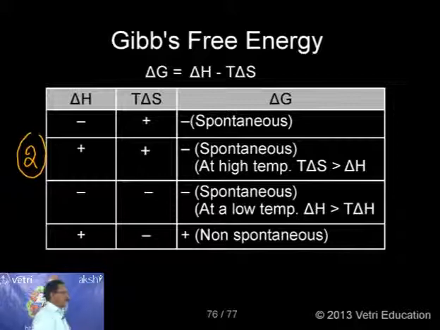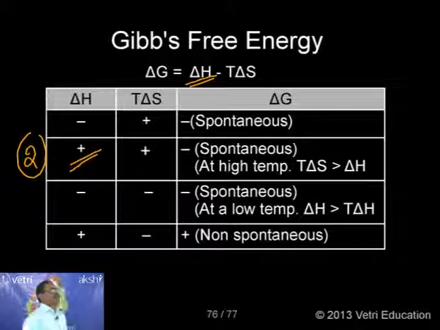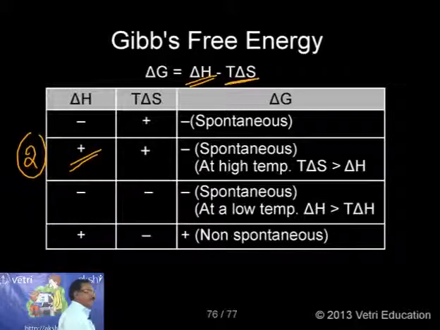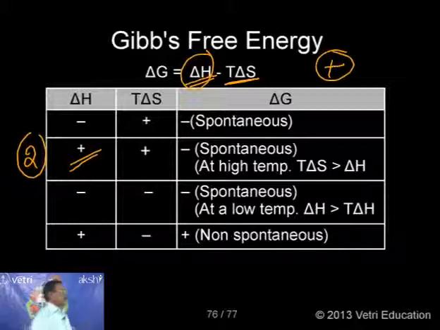Second condition. Suppose the delta H value is positive, that is endothermic, and the T delta S value is positive. What can we think of? Minus into plus will be minus. Kindly follow. That means delta H will be plus and the corresponding term is minus. In this case, when will the resulting delta G be minus? At a higher temperature.